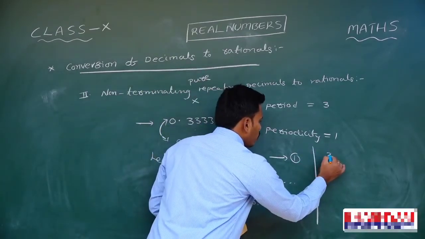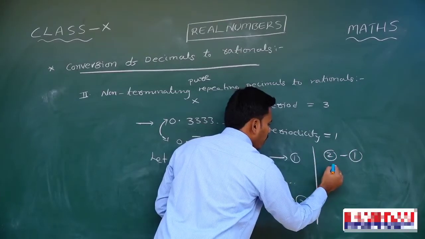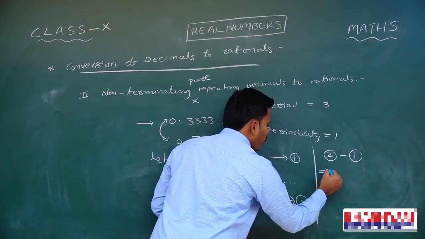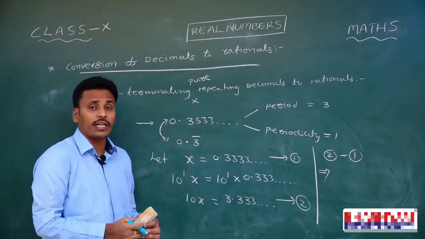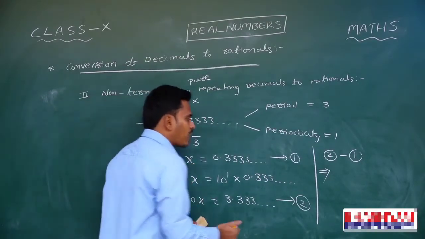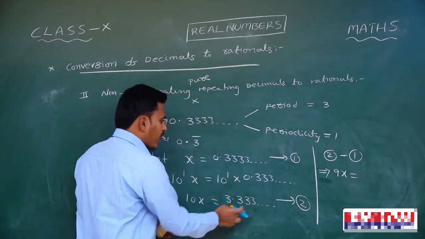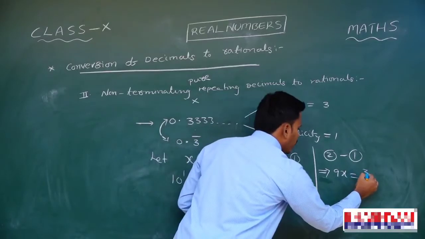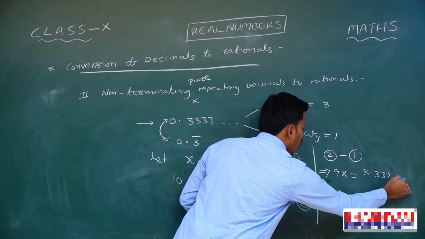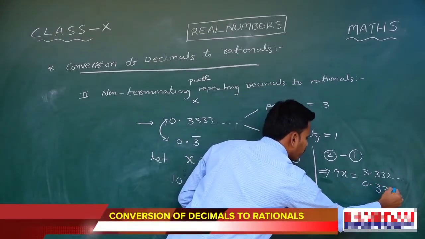Have a look at this. You just subtract first equation from second equation. If you subtract first equation from second equation, what will happen? Left side it is 10x and x. The subtraction will give us 9x. Whereas right side it is 3.333 and so on, and this is 0.333 and so on.